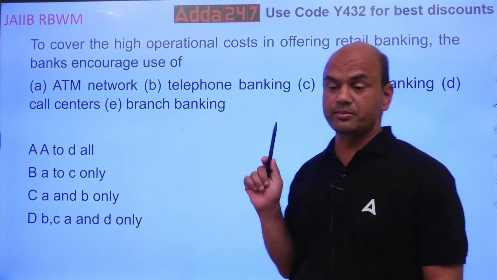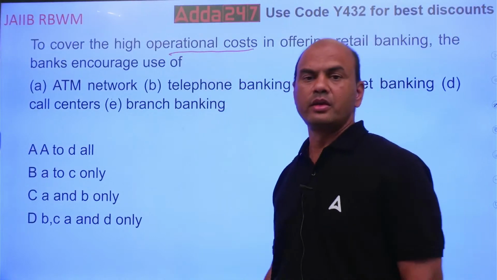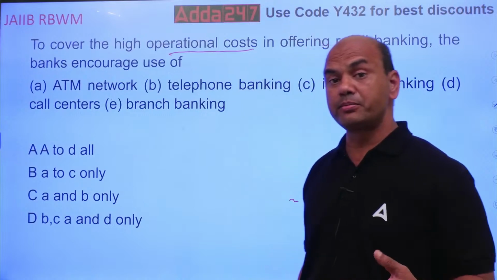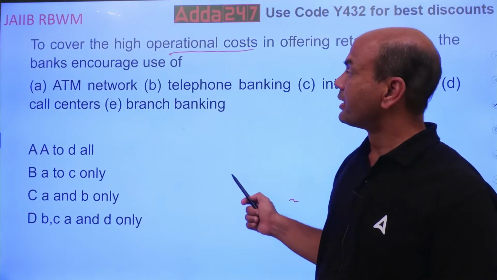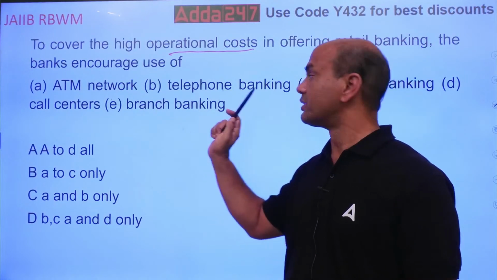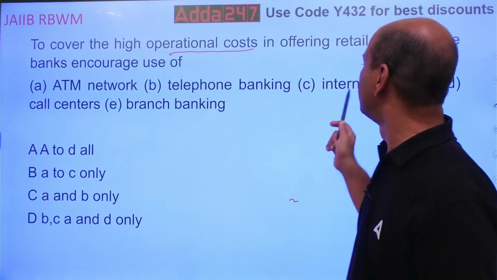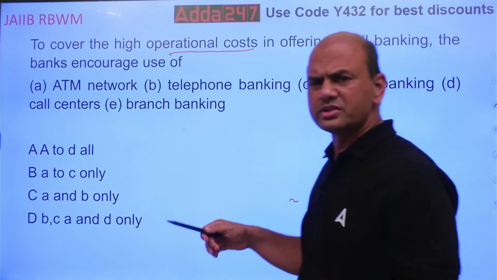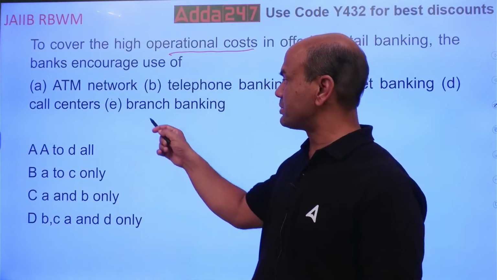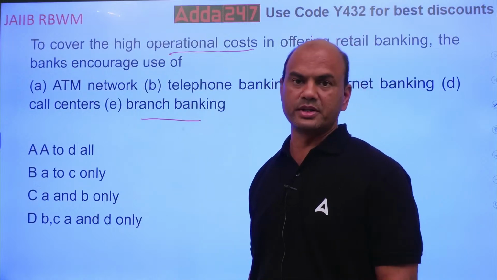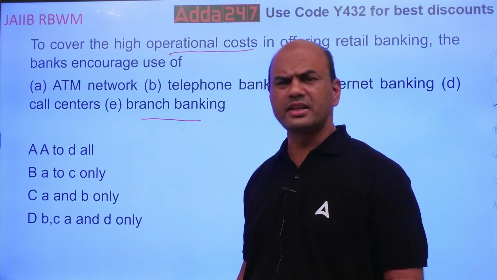See here, what is the basic purpose? The purpose over here is operational cost. To reduce the operational cost, what should the bank penetrate? ATM, alternate banking. So machine. Keep it very simple. Machine and human being. Telephone, machine. Internet banking, machine. Call centers, a sort of machine only. Human beings are there, but not direct banking. But branch banking, here the costs are huge nowadays. You have salaries, electricity, then there are human errors, many things are there.